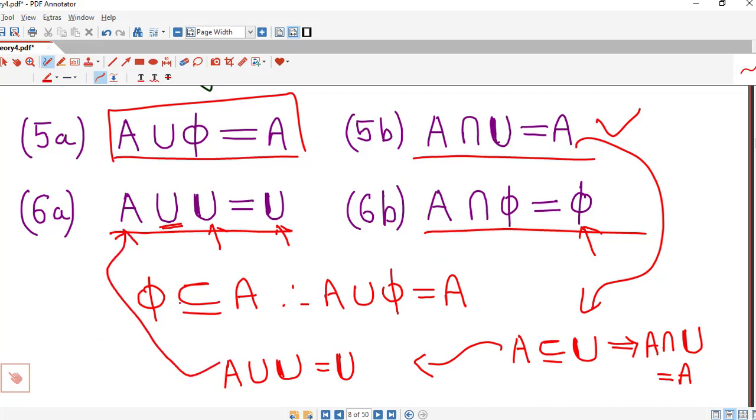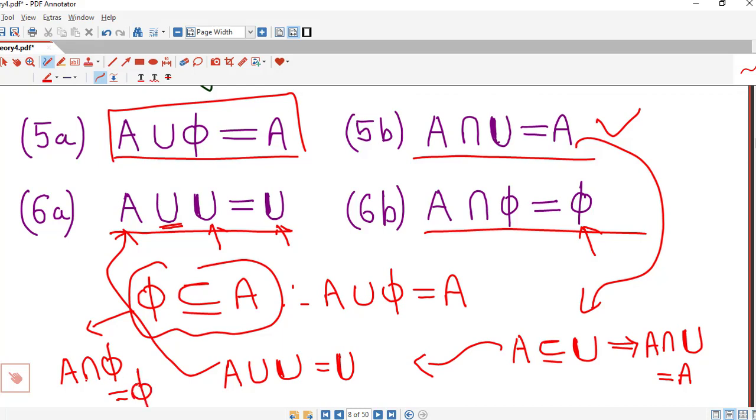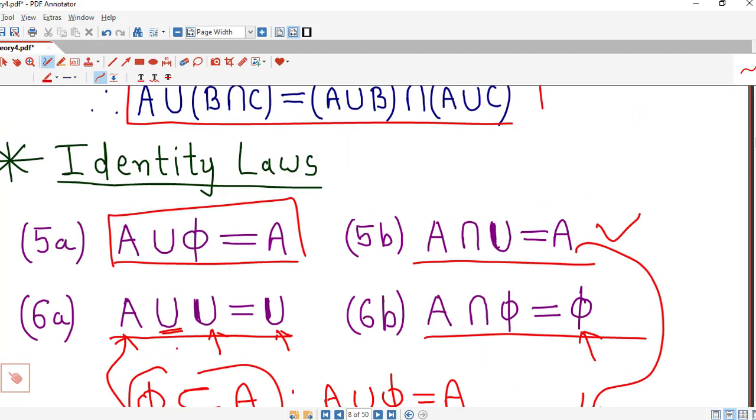And because empty set is a subset of any set, if we consider intersection of any set with empty set, then there will not be any element which is common to both the sets, because empty set has no elements. So this is also obvious. Intersection of A and phi is always phi. So these are the identity laws.